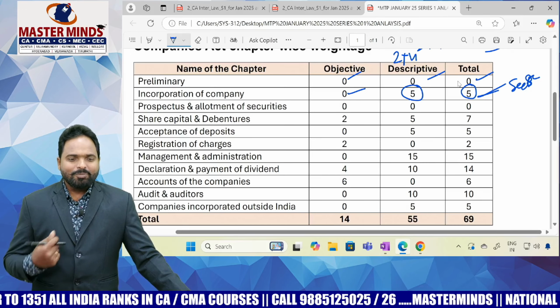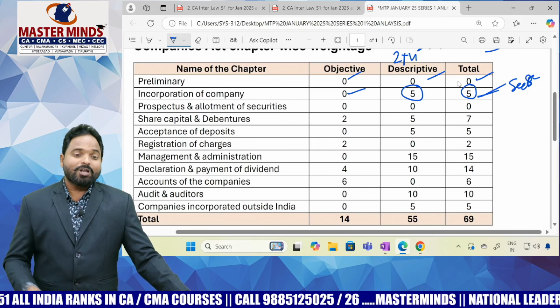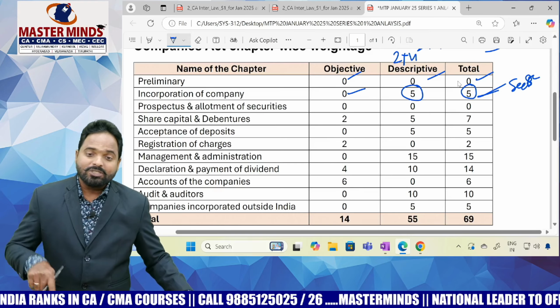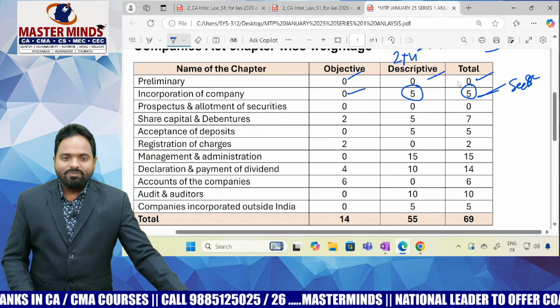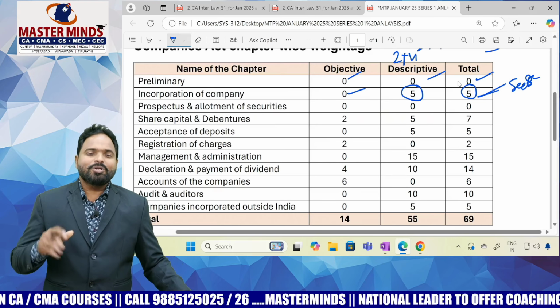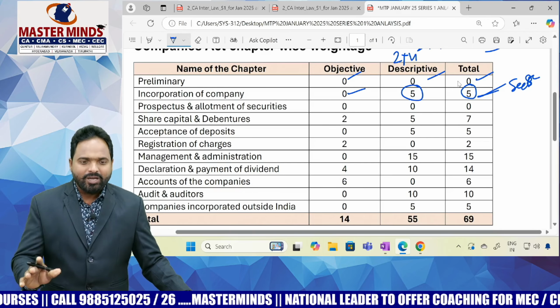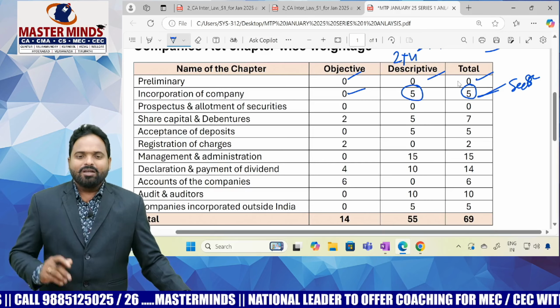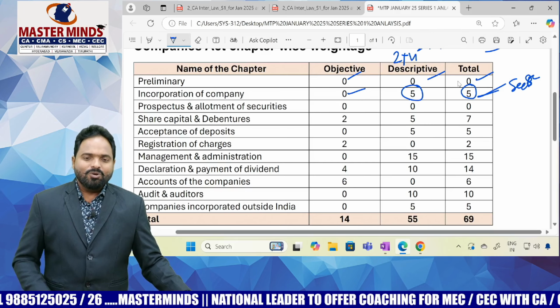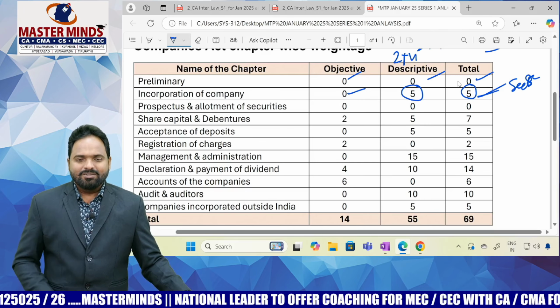This many topics we discussed in prospectus and allotment. Again, private placement, section number 42, including rules. Out of that, no MCQ, no descriptive. So this is a clear cut indication to all the students that there is no fixed weightage.